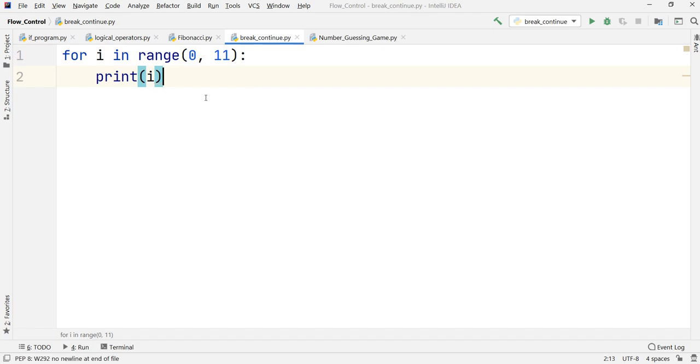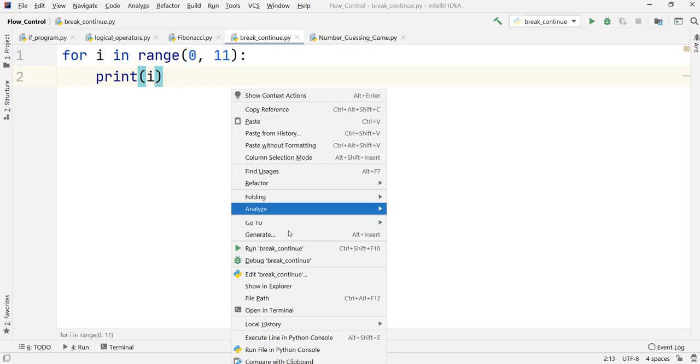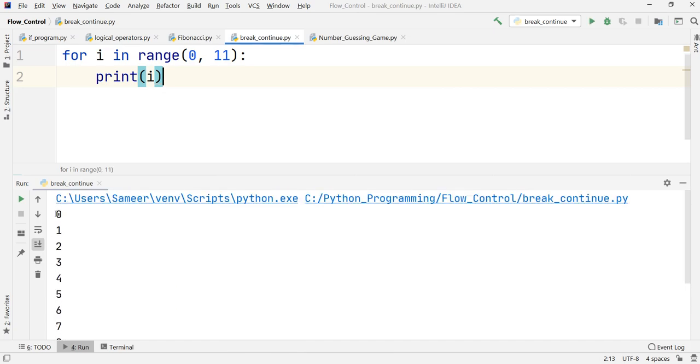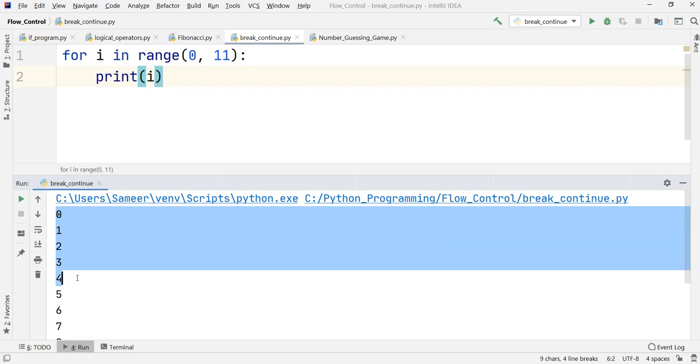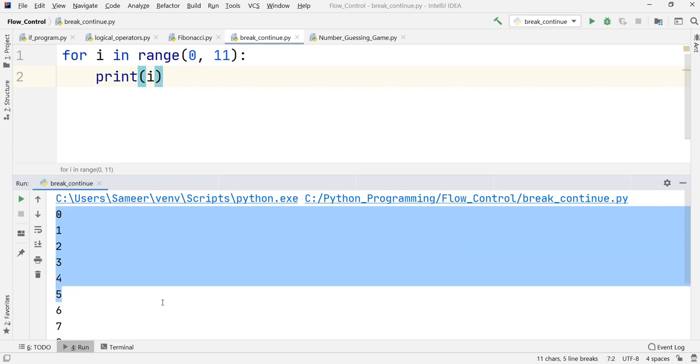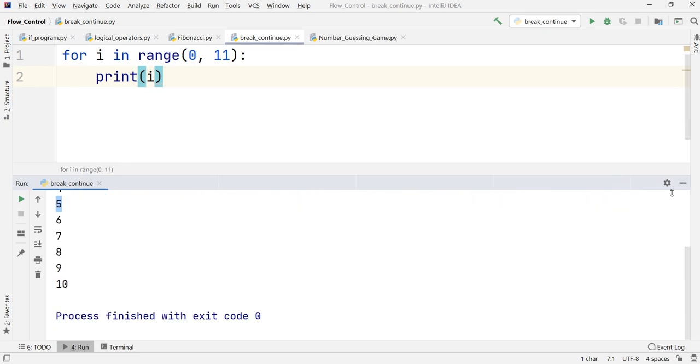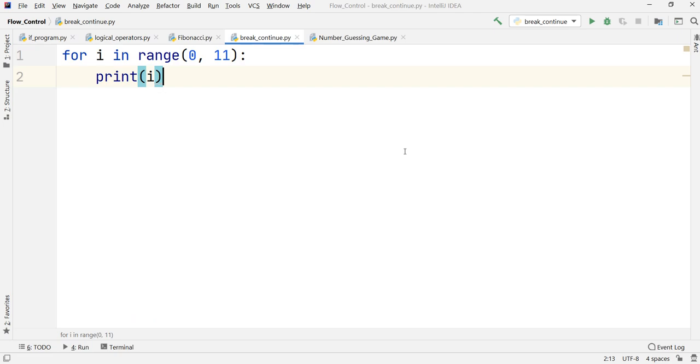So suppose in this output, I'll just run it over again. Suppose what I wanted is that I just want to see these many values in my output, and as soon as the value of i becomes 5, I want to terminate my loop. I think you have understood what I want to do. As soon as the value of i reaches 5, I want to terminate this for loop and stop my program. So how can it be done?